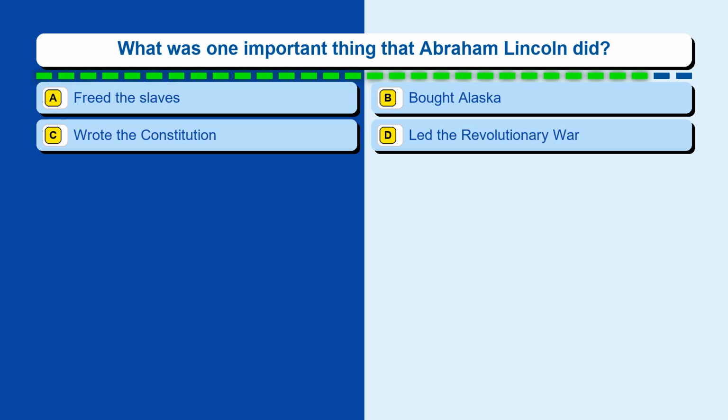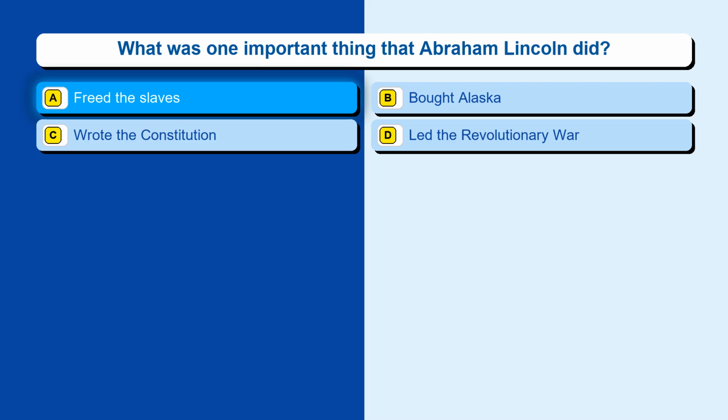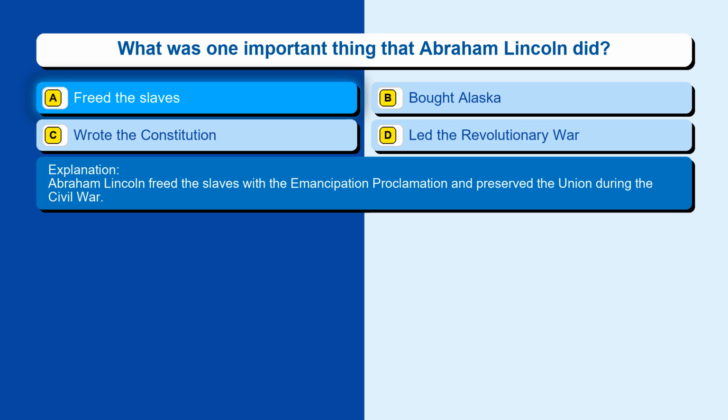Question 105. What was one important thing that Abraham Lincoln did? Option A, freed the slaves. Option B, bought Alaska. Option C, wrote the Constitution. Option D, led the Revolutionary War. The correct answer is option A, freed the slaves. Abraham Lincoln freed the slaves with the Emancipation Proclamation and preserved the Union during the Civil War.